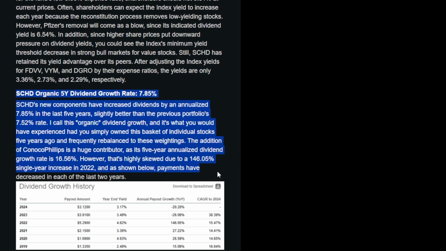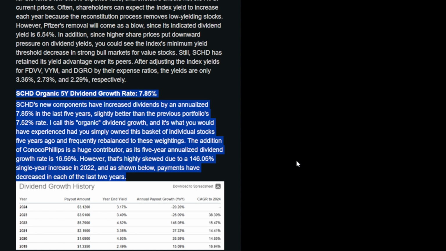Also important to note, dividend growth. SCHD's new components have increased dividends by an annualized 7.85% in the last 5 years, slightly better than the previous portfolio's 7.52% rate. I call this organic dividend growth, and it's what you would have experienced had you simply owned this basket of individual stocks 5 years ago and frequently rebalanced to these weightings.